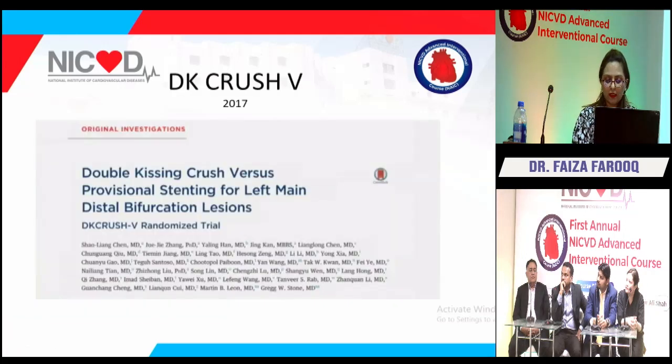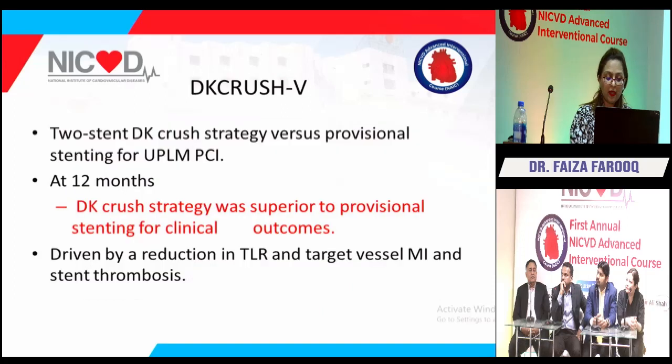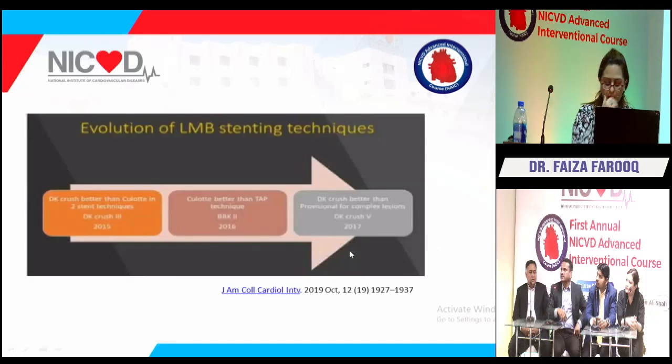Ultimately, in 2017, DK crush 5 came, in which, for unprotected left main bifurcating lesions, DK crush versus provisional stenting was compared. Again, it showed that at 12 months the DK crush was superior to provisional stenting for clinical outcomes: a reduction in TLR, target vessel MI, and stent thrombosis. So coming back, how has the evolution of left main stenting been?